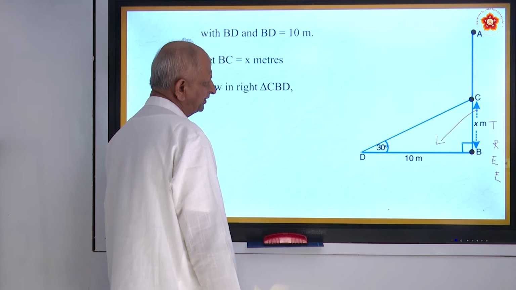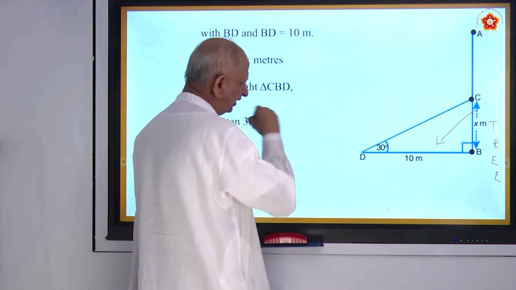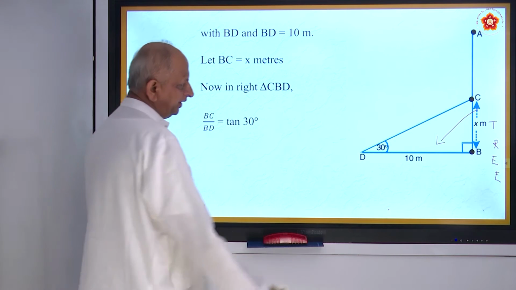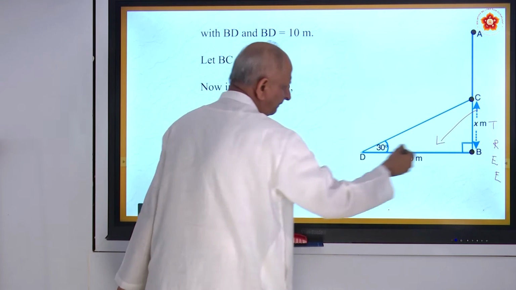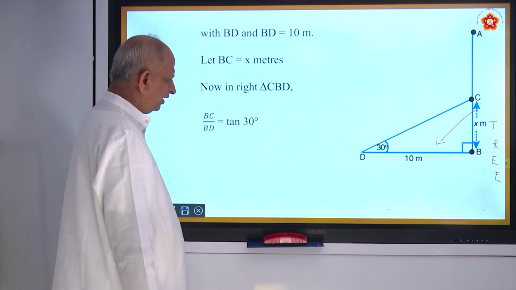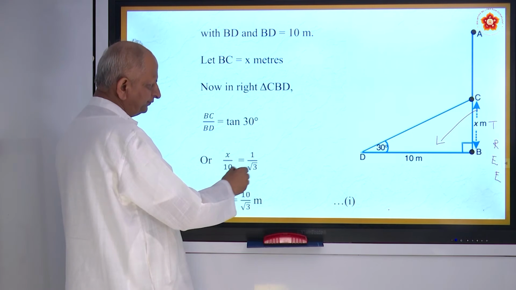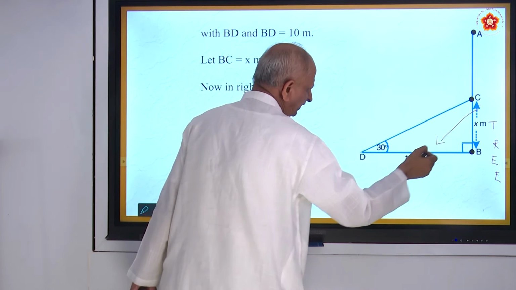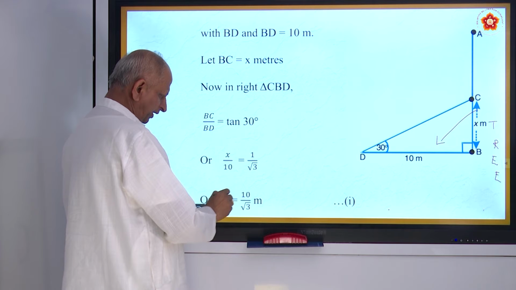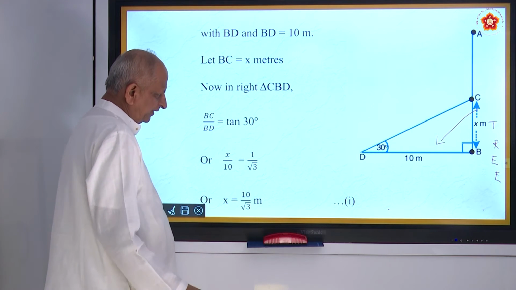So in the right triangle CBD, we have to use the tan relation. So tan of 30 degrees is opposite side by base or adjacent side. So BD is called adjacent side. So tan 30 is 1 by root 3. So this is X by 10. X by 10 is equal to 1 by root 3, or X is equal to 10 by root 3. So that is the first relation.